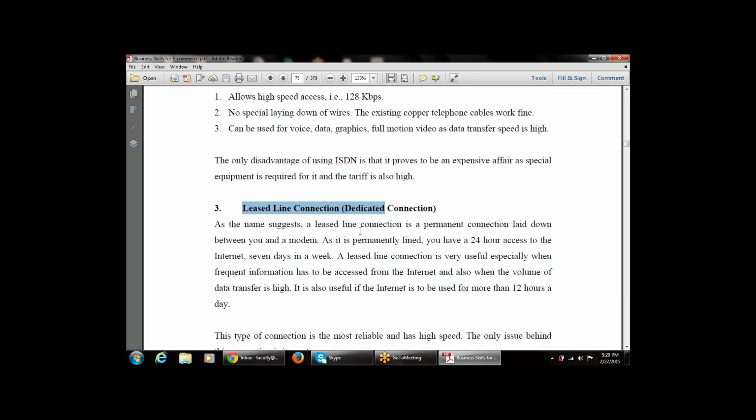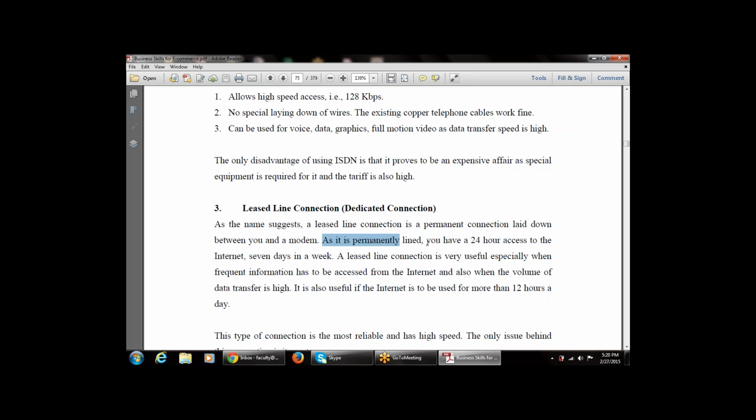Then the third part is the leased line connection. We have covered the dial-up connection and the ISDN connection. Next is the leased line connection, which is a dedicated connection. A proper, permanent connection is maintained, laid down between the user and the modem.